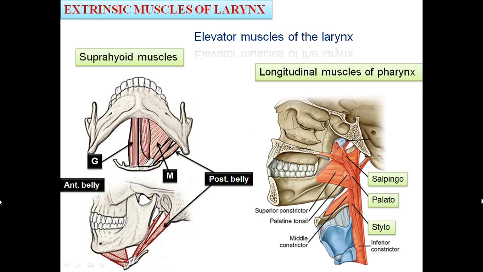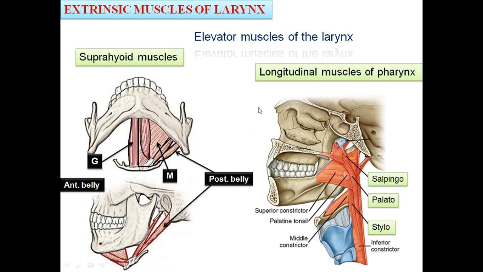Extrinsic muscles of the larynx, the elevation muscles of the larynx, include the suprahyoid muscles: geniohyoid, mylohyoid, anterior belly and posterior belly of the digastric. You can see the mylohyoid. These 4 muscles are regarded as the suprahyoid muscles, which are located above the hyoid bone, with a small contribution of the longitudinal muscles of the pharynx, which include salpingopharyngeus, palatopharyngeus, and stylopharyngeus.